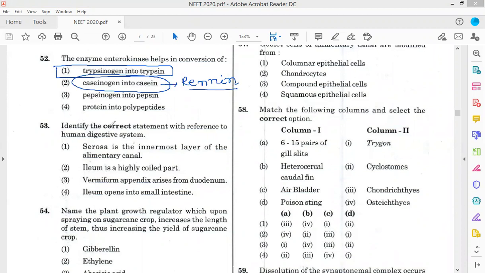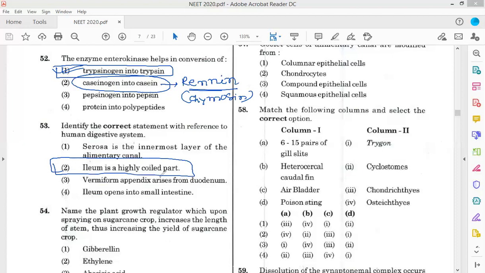This rennin is also called chymosin. So the answer is option 1. Now question number 53, the answer is option 2.